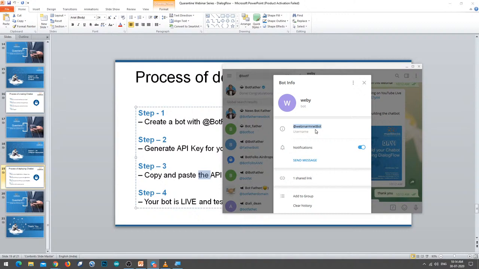In a similar way you can also create different types of context, different types of user examples on the Google Dialog Flow API, and you can easily integrate it to Telegram, and you can quickly pass this username to anyone, so they'll also be accessing your chatbot using the Telegram app. So this is how, without any program, in just 20 minutes we have created your chatbot, and the chatbot was live on Telegram, and we were able to have conversations there. So that's the end of the webinar. So any doubts I will answer now, which are related to this.